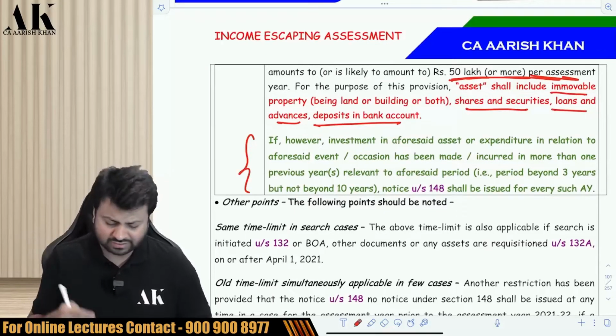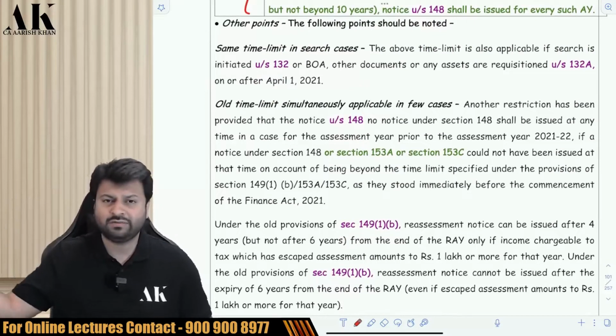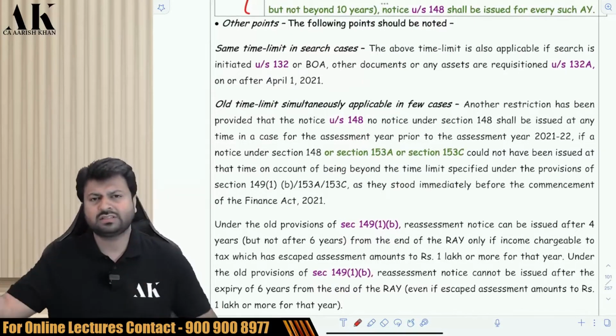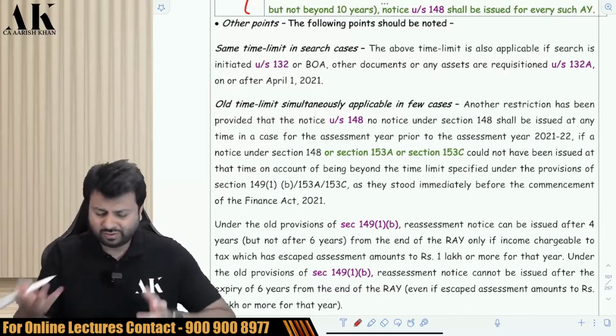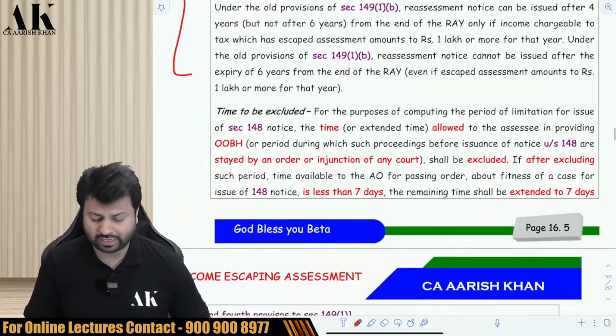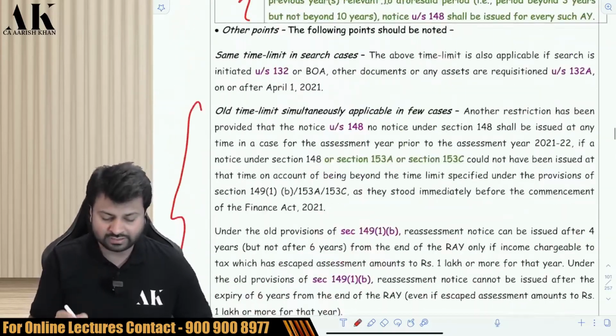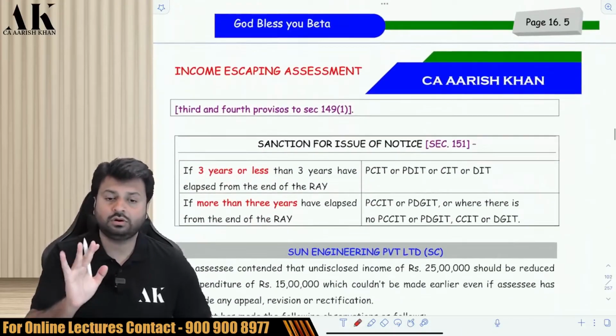Okay. Now, below this, there is some old time limit. What was the time limit earlier, before 1/4/2021? I have told you in the class that earlier the provisions of search and seizure were separate. The provisions of income escaping assessment were separate. So I am not interested much in the old time limit. I'm only interested in the new time limit. I have just put it for the sake of reference. They are not going to ask you the old time limit. They are only going to ask you the new time limit.